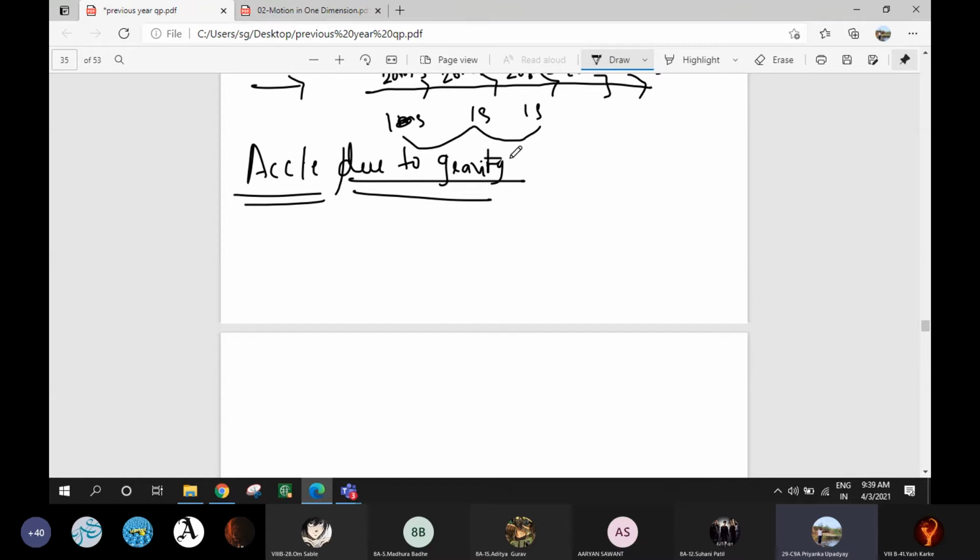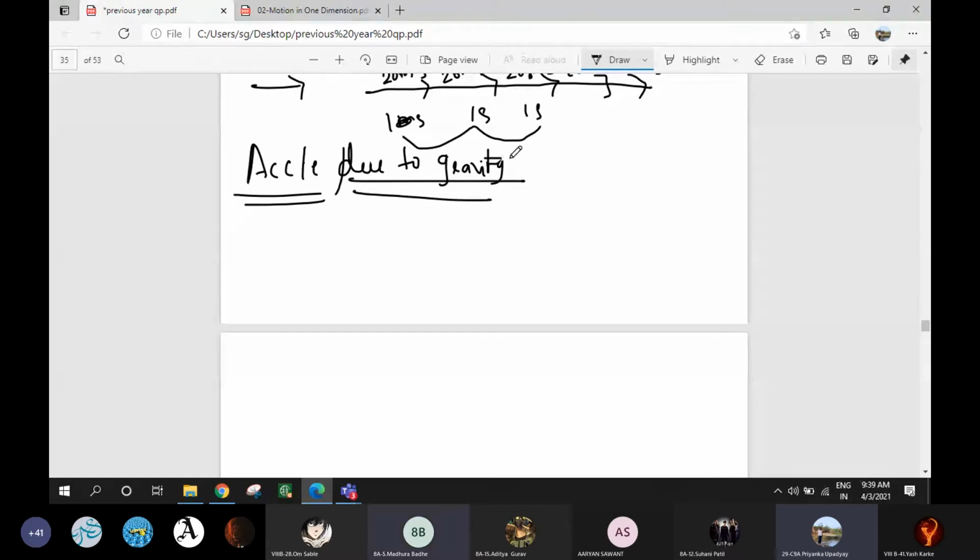So when a body falls freely under gravity, acceleration will be produced in that body. How is acceleration produced? When you leave the body, distance per unit time changes in a particular direction, in the downward direction. So it becomes velocity.